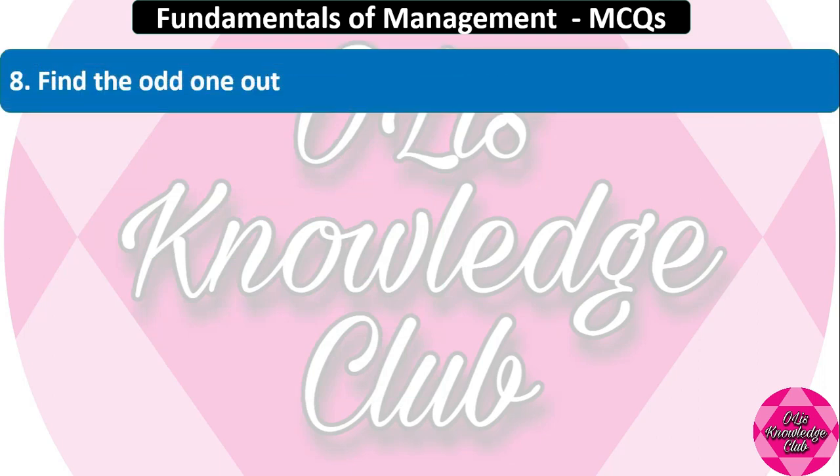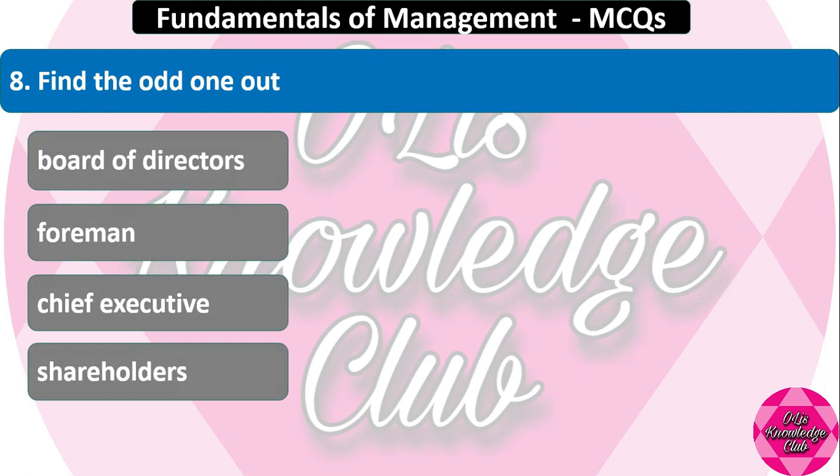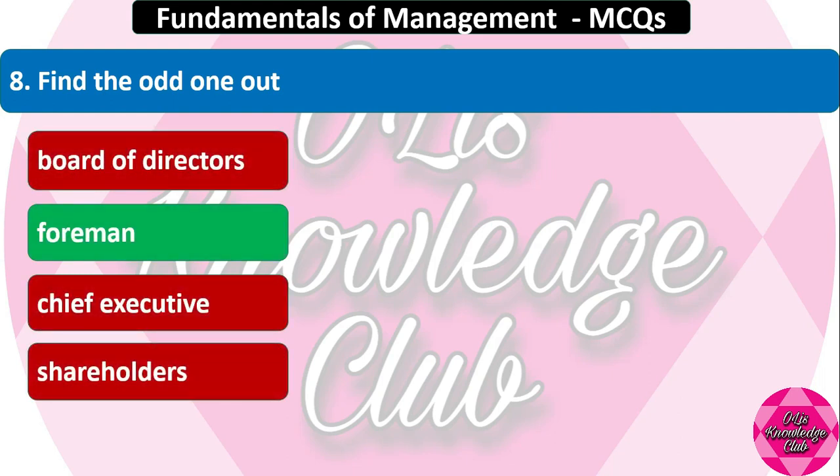Question number 8. Find the odd one out. Board of directors, foreman, chief executive, shareholders. So which one is odd here? And the right answer is foreman is odd among these four.